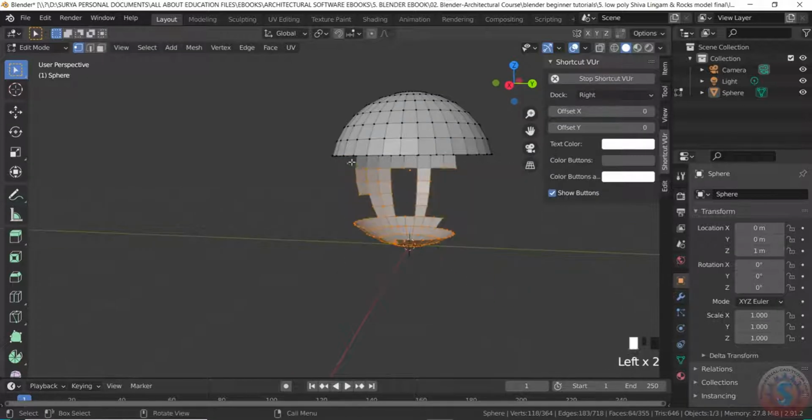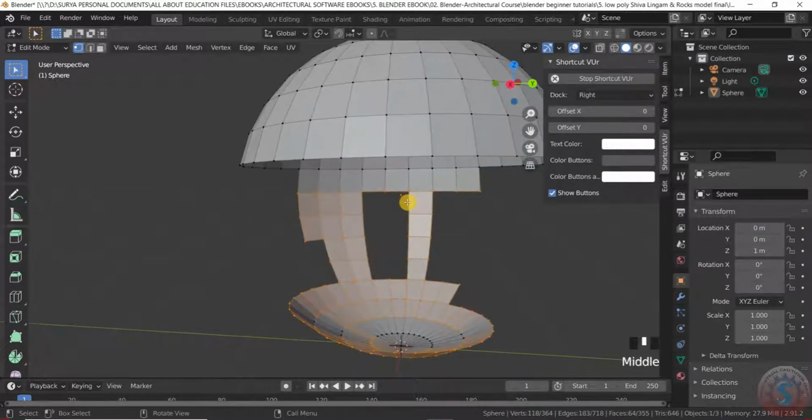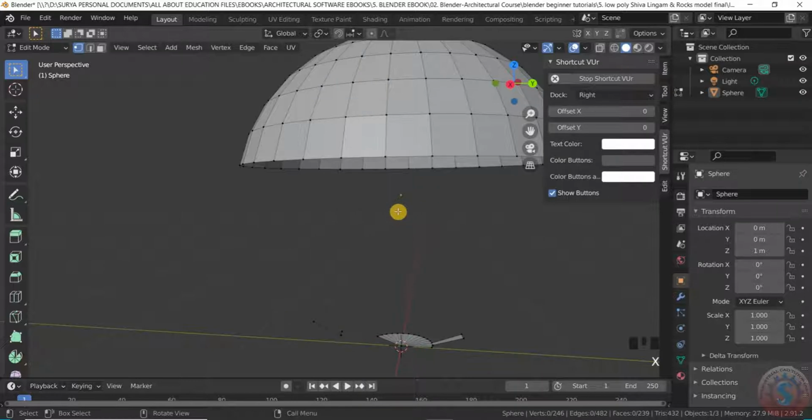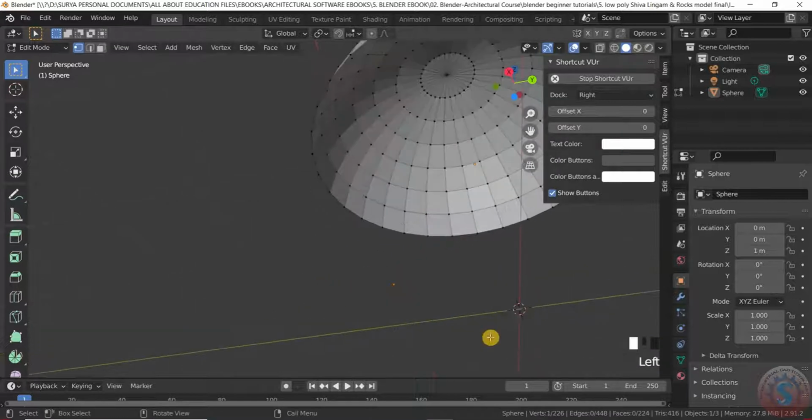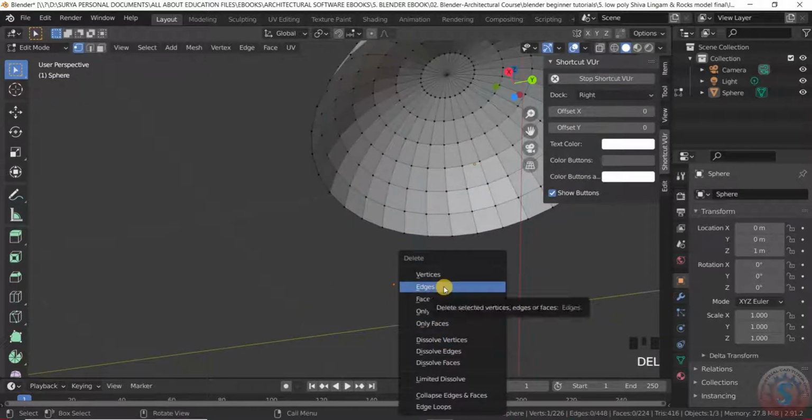Like this, you can delete by pressing on the shift, select all. You can observe by using the X and give the vertices like this. Half of the sphere is there.